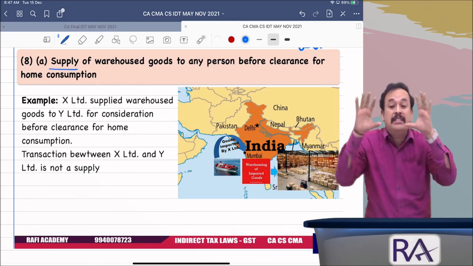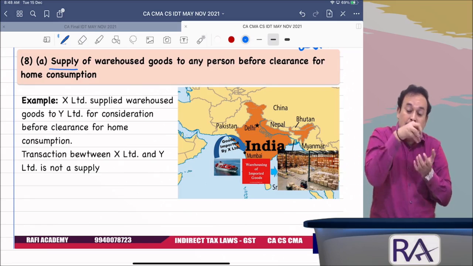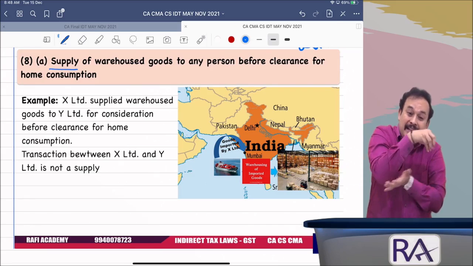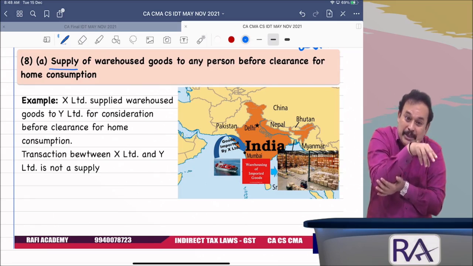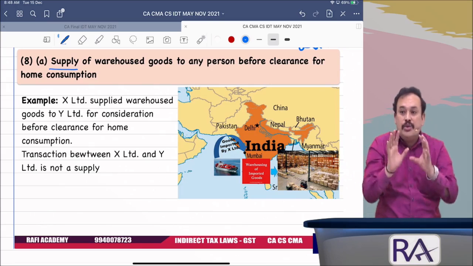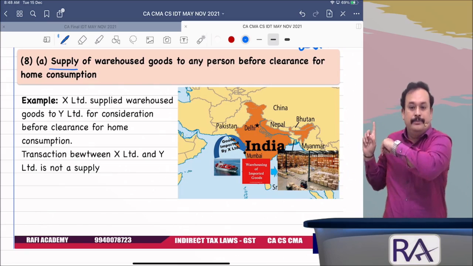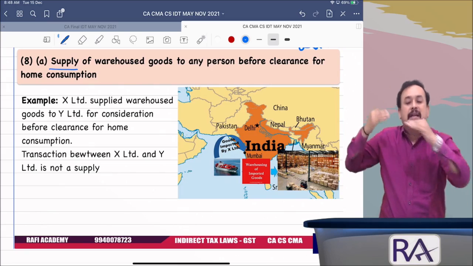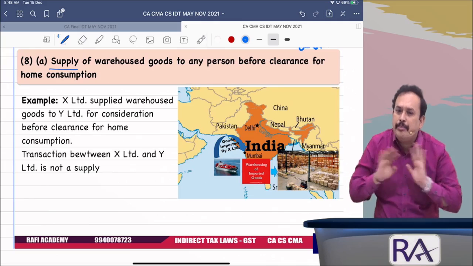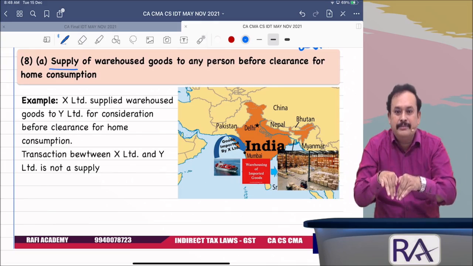Now a transaction between C and D of those goods, where are the goods lying? In the warehouse, which is imported goods, not cleared for home consumption. Such goods, if I sold C to D, D to E, E to Z, these are all transactions, not a supply, cannot be called a sale to levy the GST.